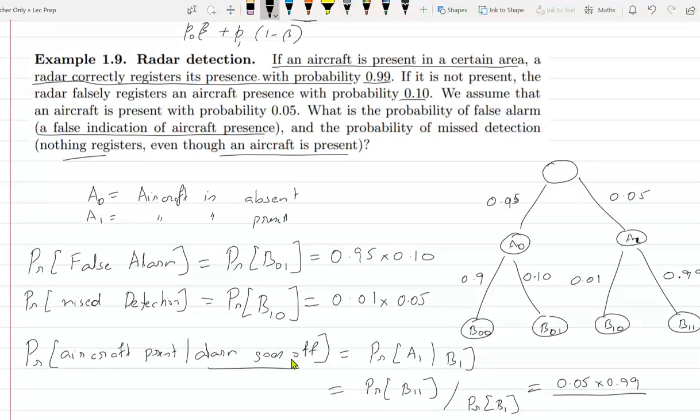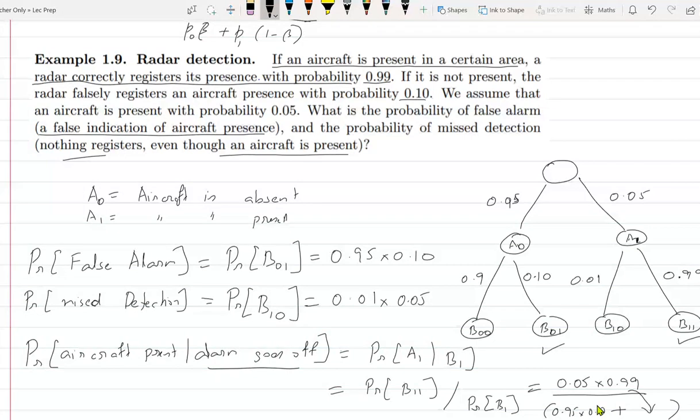Okay, so then you need to compute the denominator also. That is the probability of the alarm going off. So the alarm could go off in these two cases. So this number will again come here, and then again there will be 0.95 into 0.10.